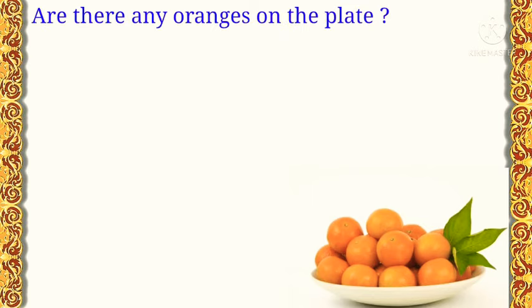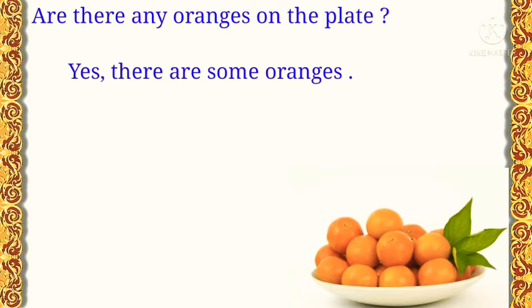Here we see some oranges on the plate and two sentences about it. First is, are there any oranges on the plate? Next, yes, there are some oranges.